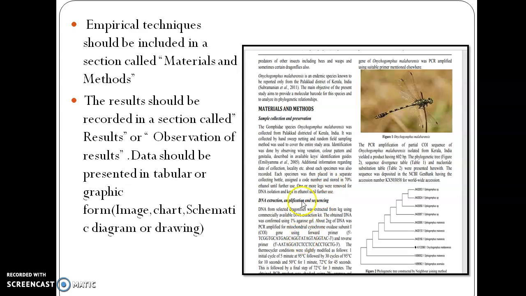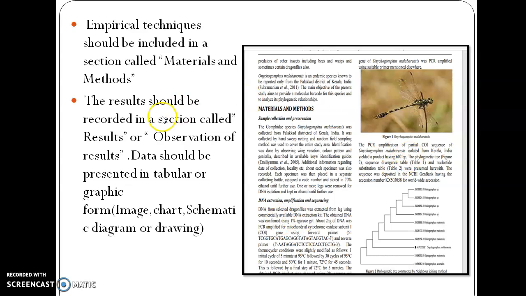Here you can see Emilia et al. has done the identification, but in other parts the methodology is taken from work published by a different author. So this kind of empirical technique should be included mainly in the materials and methods.